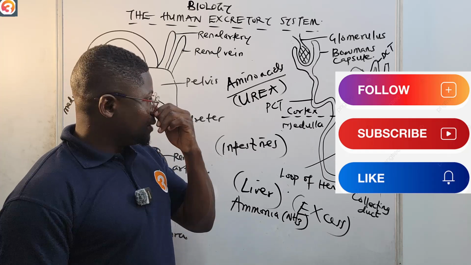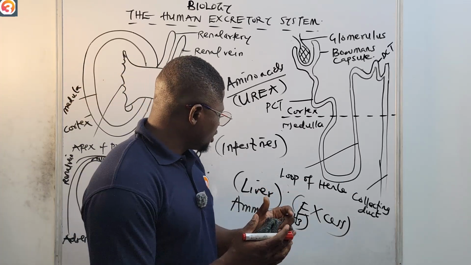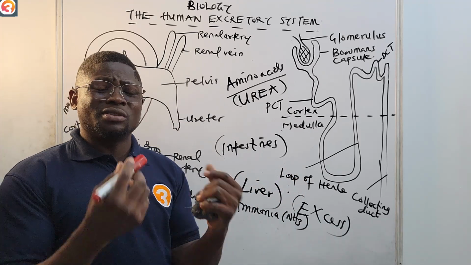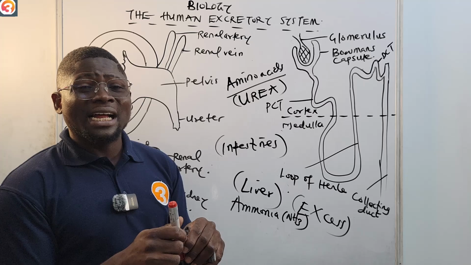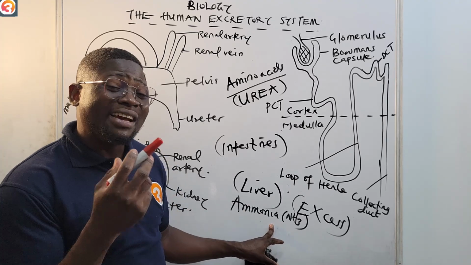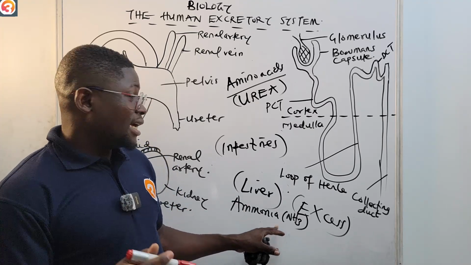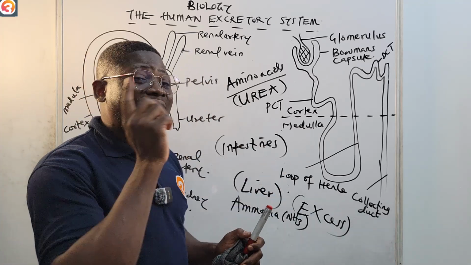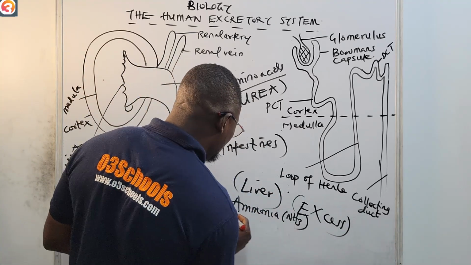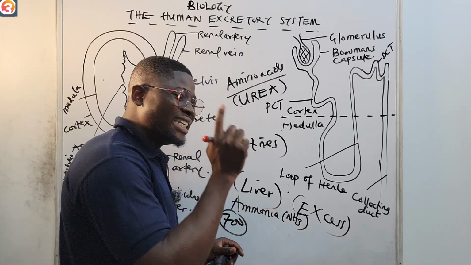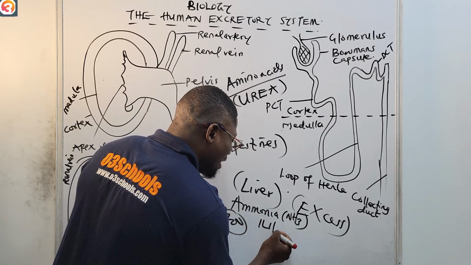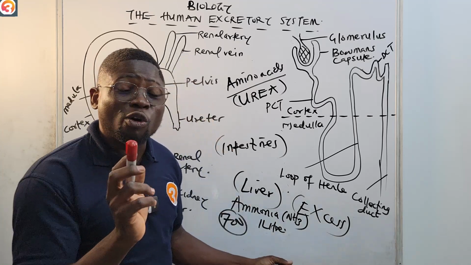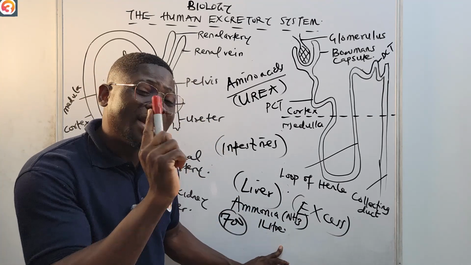So that's basically what happens. Someone may want to ask, this ammonia, why can we not store it? We have said it is very, very toxic. Ammonia is highly soluble in water, like I've said before. Let me let you in on an open secret: 700 liters of ammonia can dissolve in only 1 liter of water.